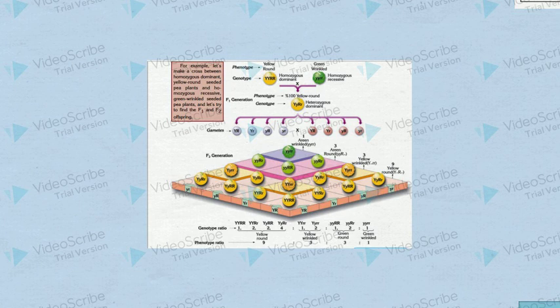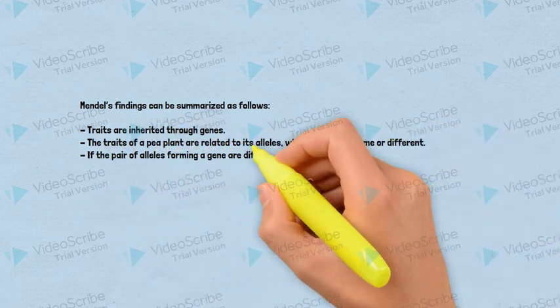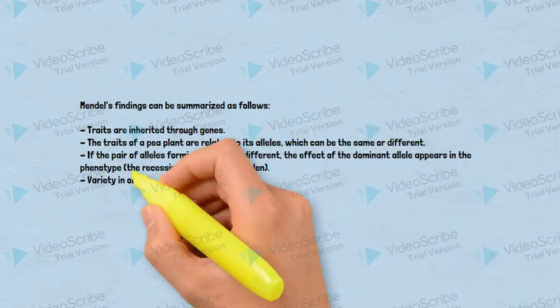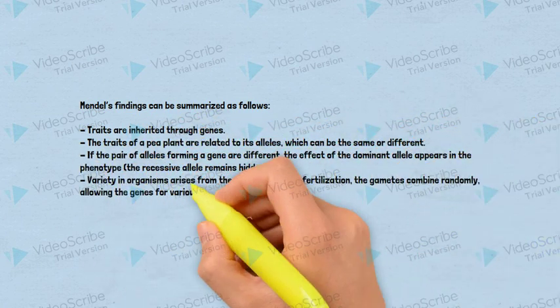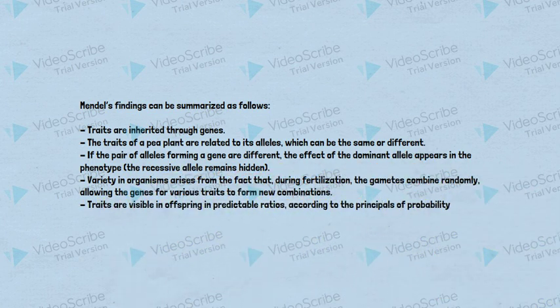Mendel's findings can be summarized as follows. Traits are inherited through genes. The traits of a pea plant are related to its alleles, which can be the same or different. If the pair of alleles forming a gene are different, the effect of the dominant allele appears in the phenotype.